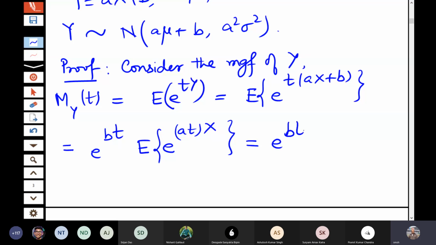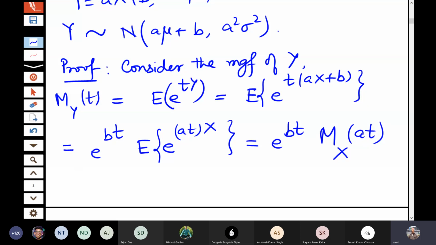So this you can consider as the moment generating function of x at the point at. Because expectation of e to the power tx is MX(t). Now moment generating function of x is known because x is a normal distribution with mean mu and variance sigma square. The form of MX(t) is e to the power mu t plus half sigma square t square.